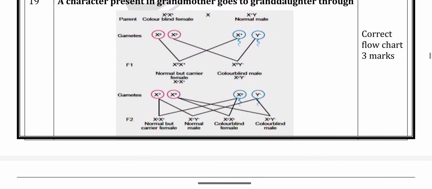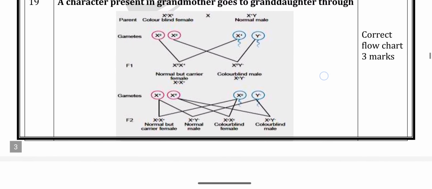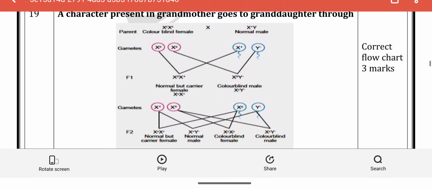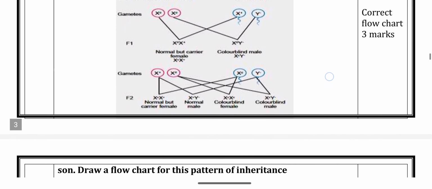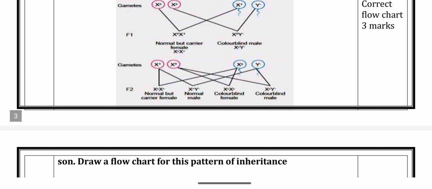Next, the gametes fuse again. Four possible offspring are produced: normal but carrier female, normal male, color blind female, color blind male.